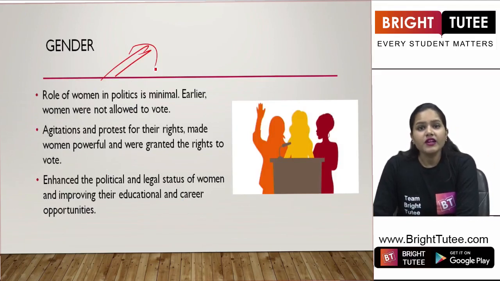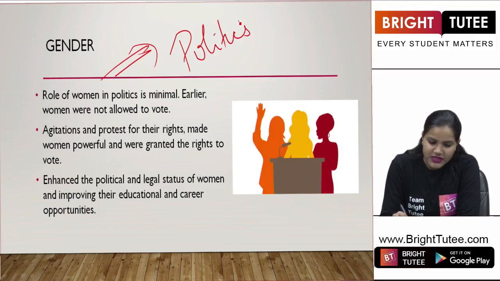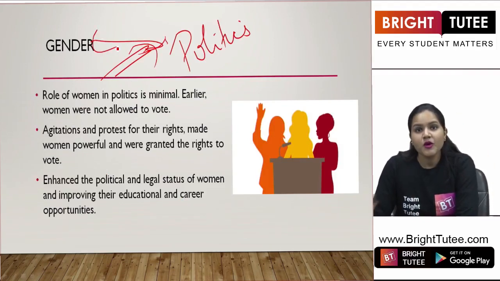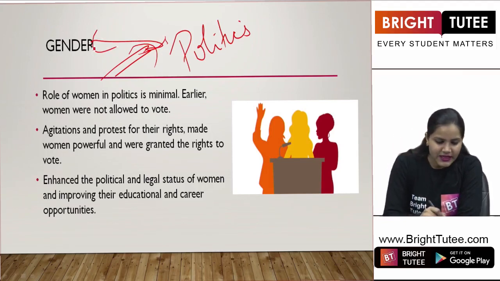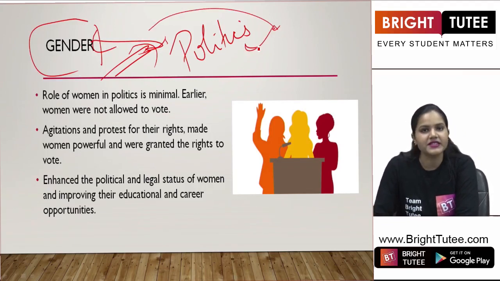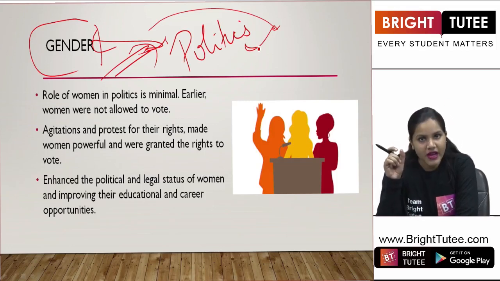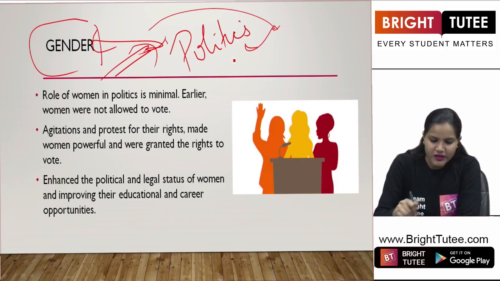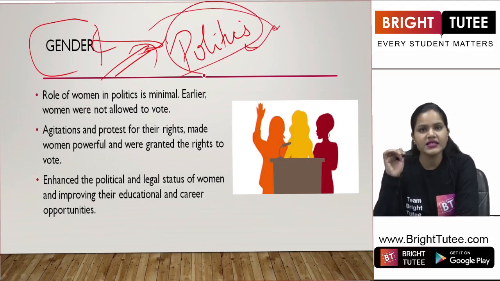Also students, when we are talking about gender and politics, here we have to take these two terms side by side, because we are talking about the working of democracy. Now in democracy, we see how this division in gender is expressed in politics. When we are talking about gender, it means that we are talking about the role of male and female, right? And when we talk about gender division in politics, it means that we are talking about the role of females and males in the political scenario here, right?